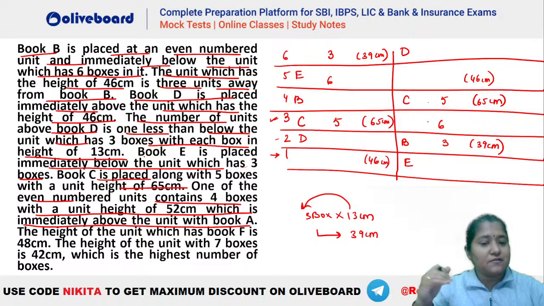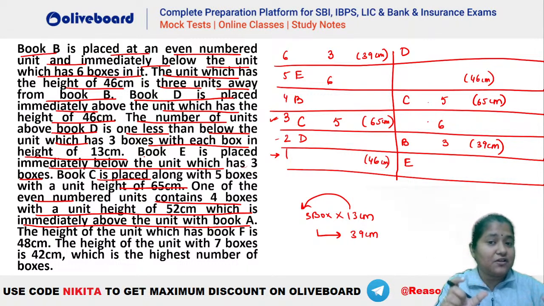52 centimeter means 52 by 4, that is 13 centimeter each. So we have 4 boxes of 13 centimeter each, total height of 52 centimeter. This has to be an even unit and it has to be immediately above A, right? So in the first case, this is not a possibility because this is already immediately above E, right? So you can see where should we have this? The only possibility will be this one, that A is here and immediately above which we have this 52 centimeter unit, right? That is 4 into 13, that is 52 centimeter.